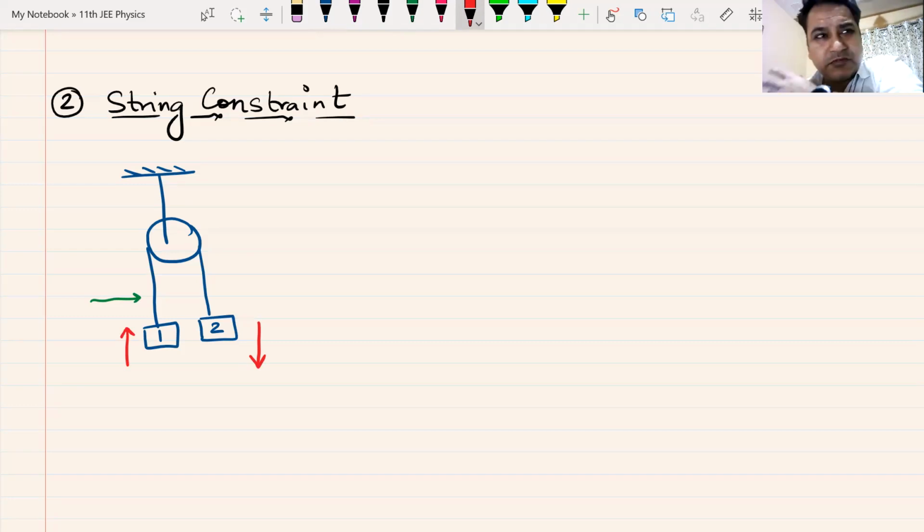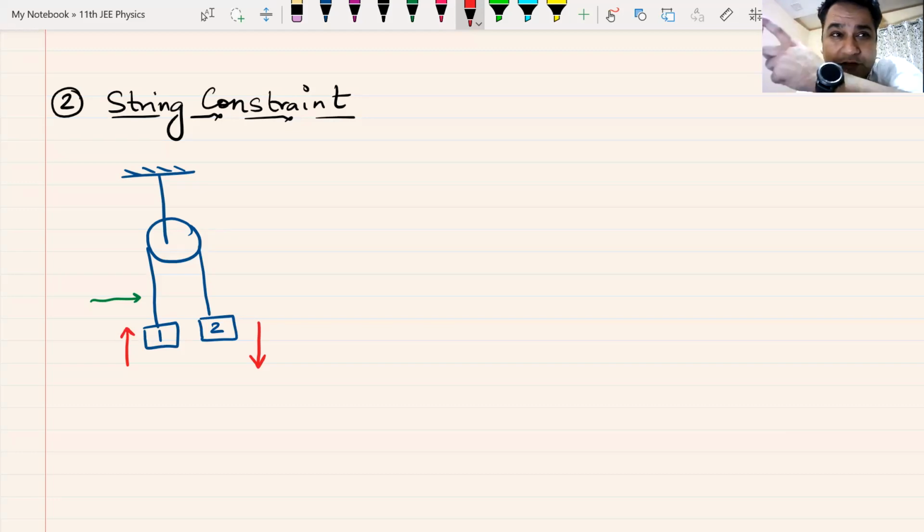No, this is just common sense. And common sense is physics, and that is why I find physics interesting. If block two goes down, block one has to go up. Why does it have to happen that way? Because they're not free to move. They're attached to each other by strings.